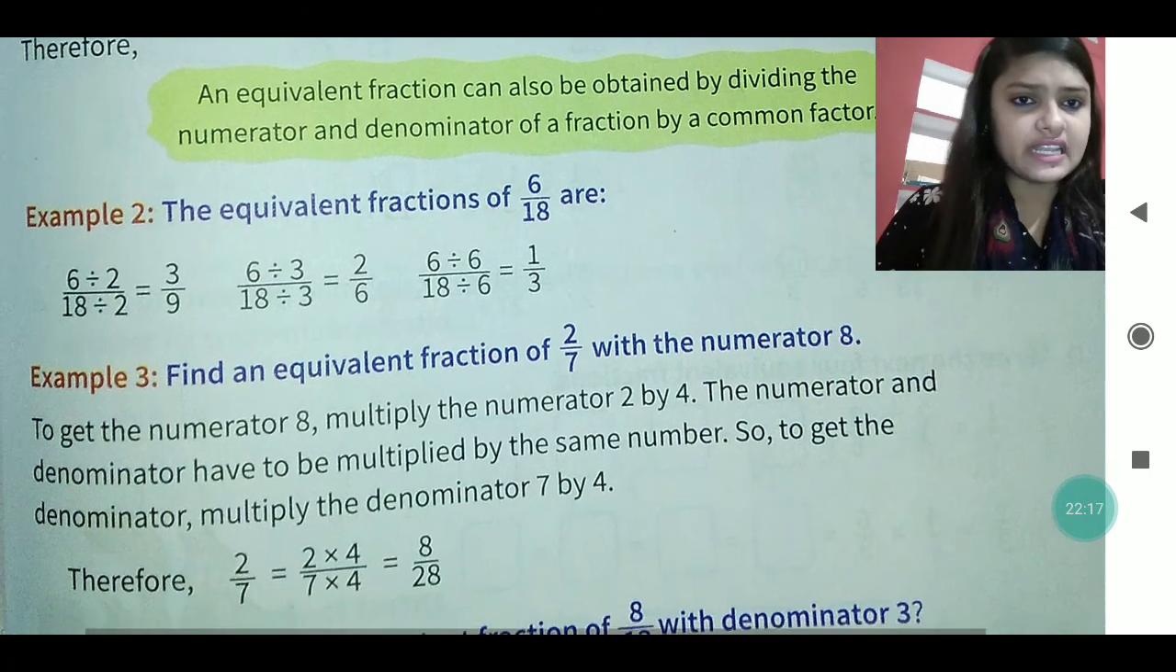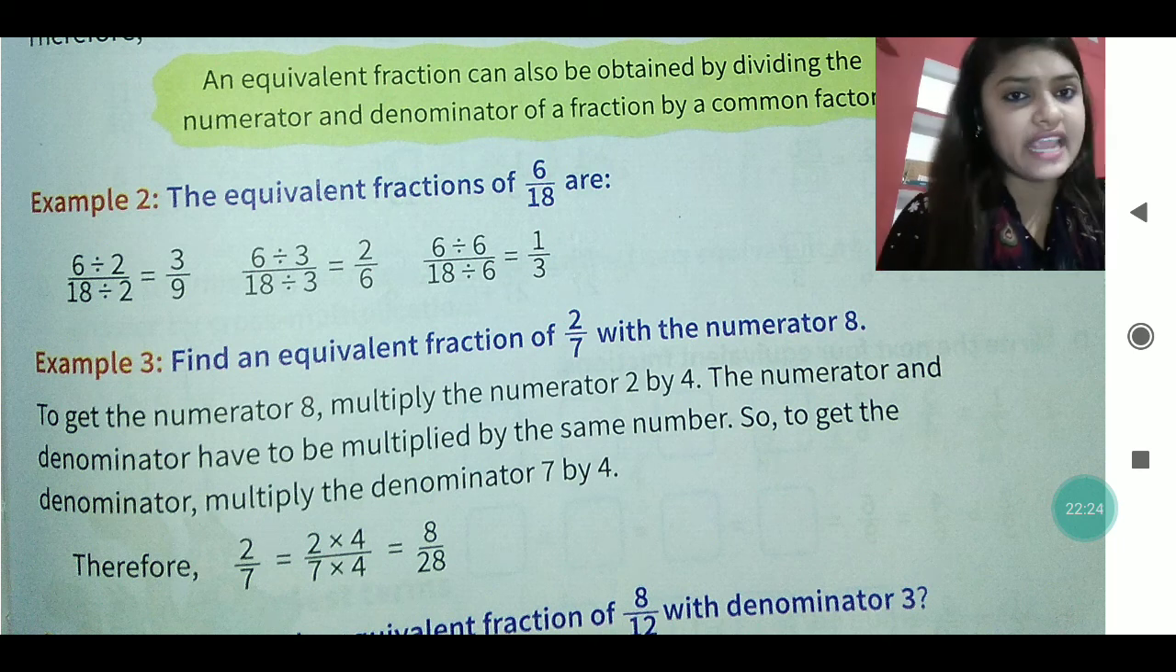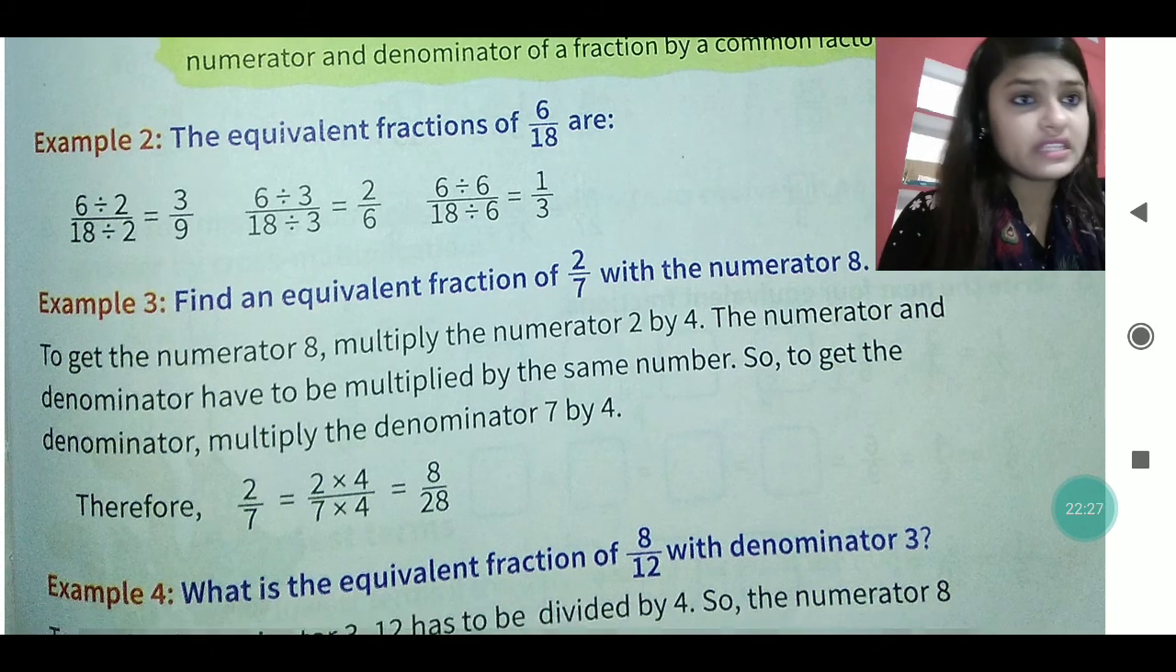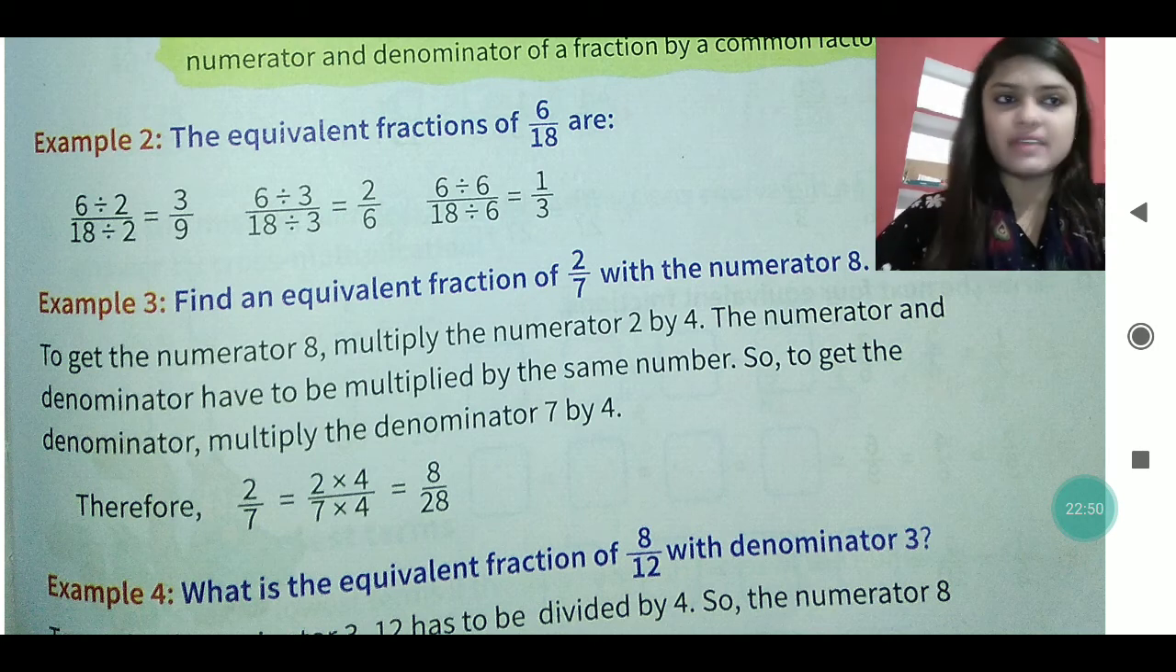You just see the next example also. Find an equivalent fraction of 2 by 7 with the numerator 8. Here a specific numerator is given, that is 8. So what you will do, the step is also given. To get the numerator 8, multiply the number 2 by 4. The numerator and the denominator have to be multiplied with the same number. So to get the denominator, multiply the denominator 7 by 4.